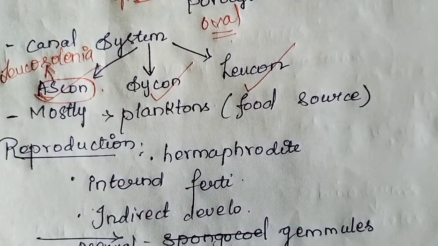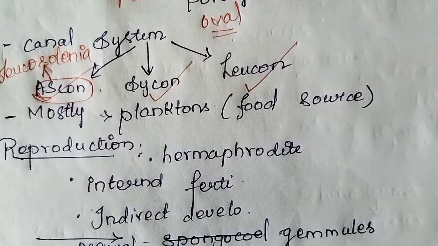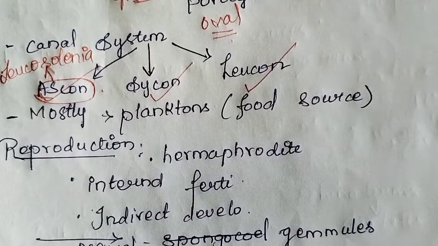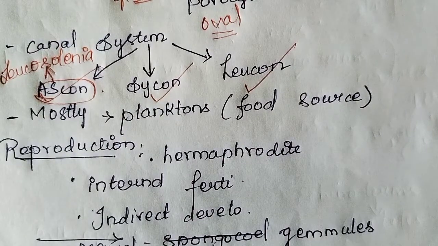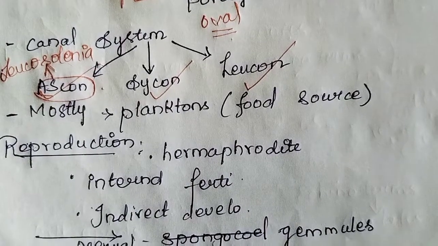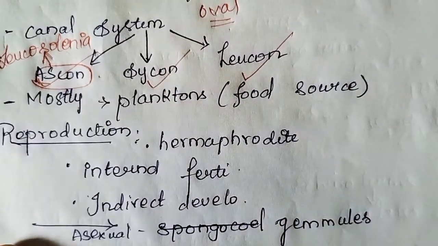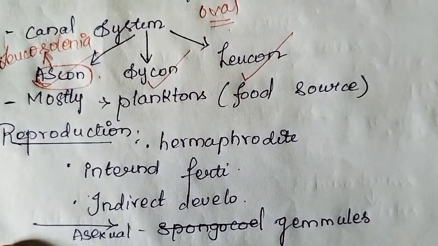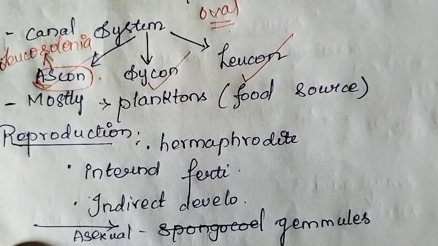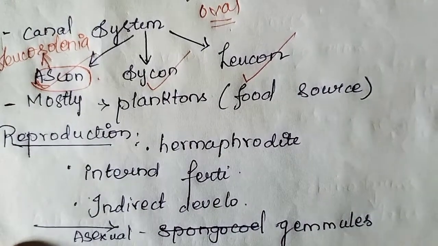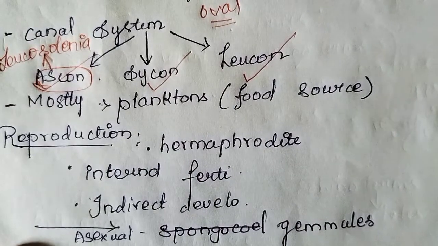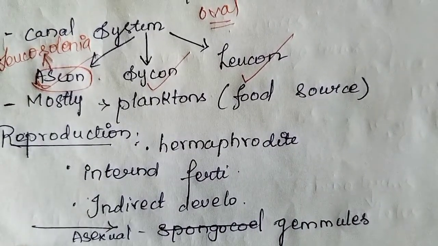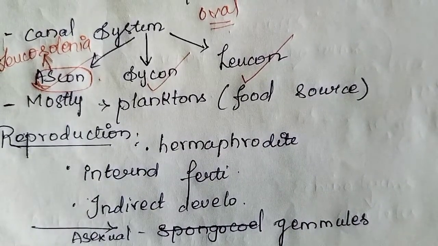What does indirect development mean? There is some stage between childhood and adulthood, that is the larval stage, which differs in appearance from the adult. So they show indirect development. They also have asexual reproduction by means of gemmules. Gemmules are found in sponges, that is, poriferans.